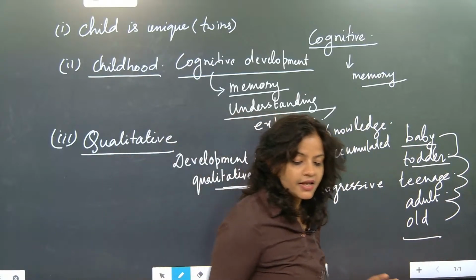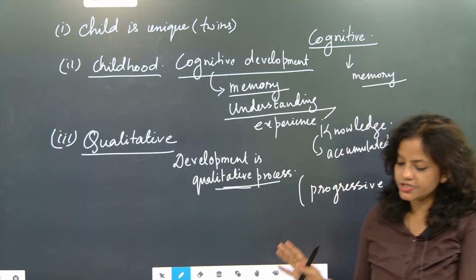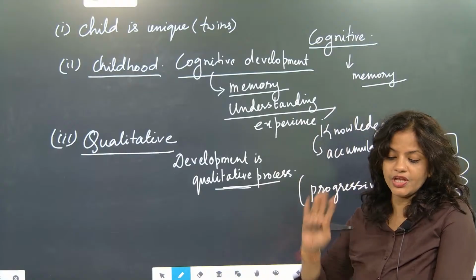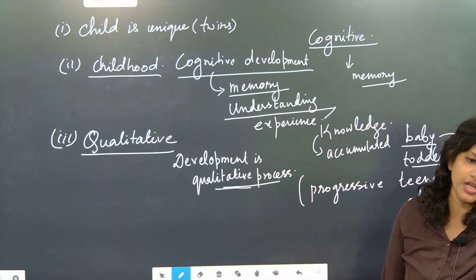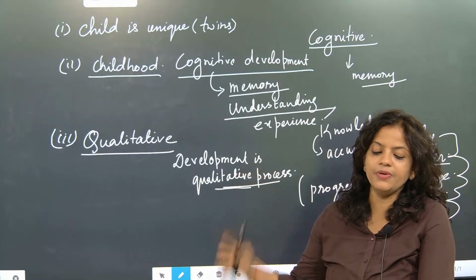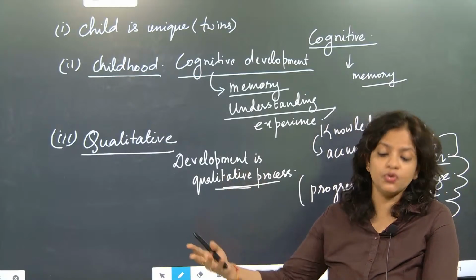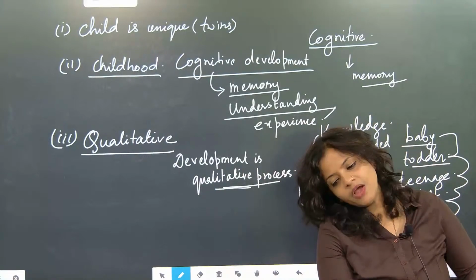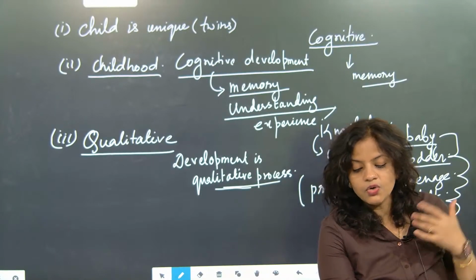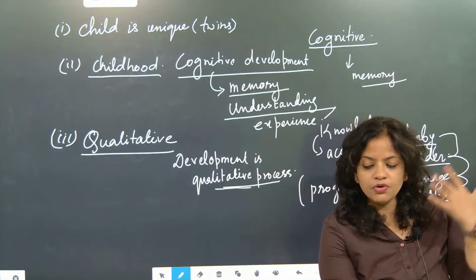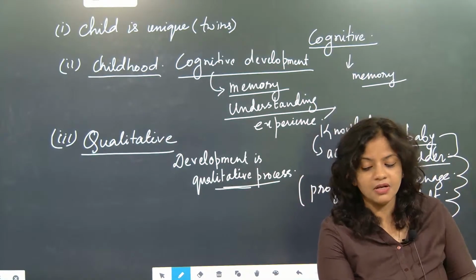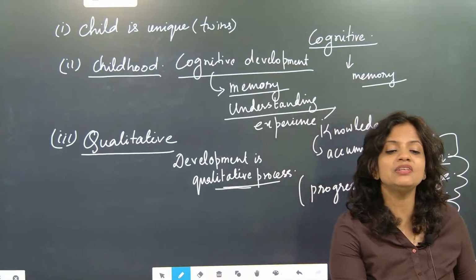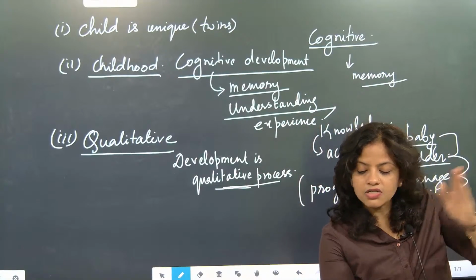So these are exactly the three stages, the concept of child. What are all the concepts of child? First, the child is unique and special. Every child is unique. No matter wherever they are, every human individual is unique. Always remember this. We are staying in the same family, but we are different from others. Even our own brother and sister, we do not resemble. That is called unique identity. Unique means individual, distinct, not similar.